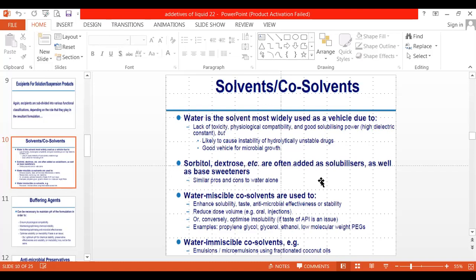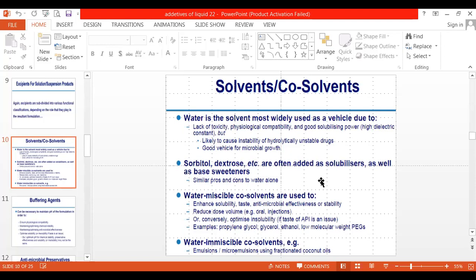Water is the choice of solvent or vehicle for the manufacturer because it is readily available, it is cheap, it does not have any particular taste or color, and it is not reactive in nature. So it is safe for the body.